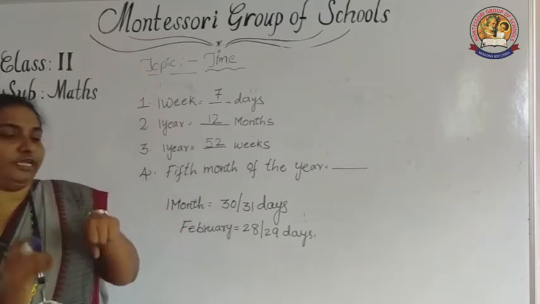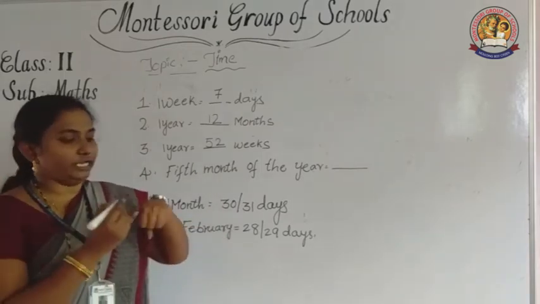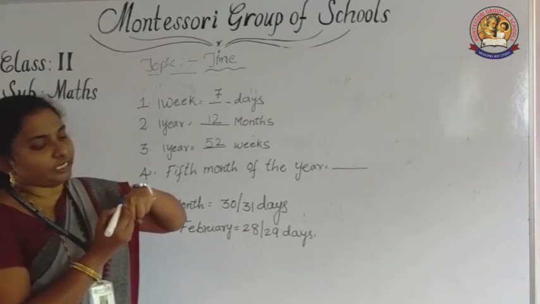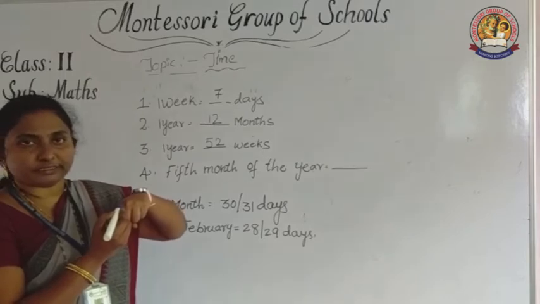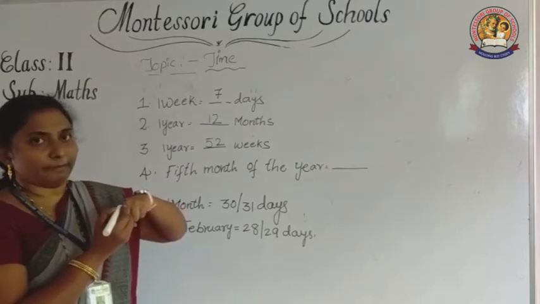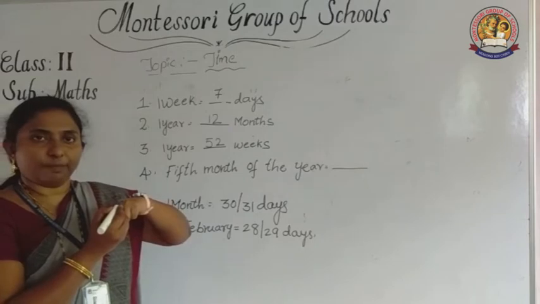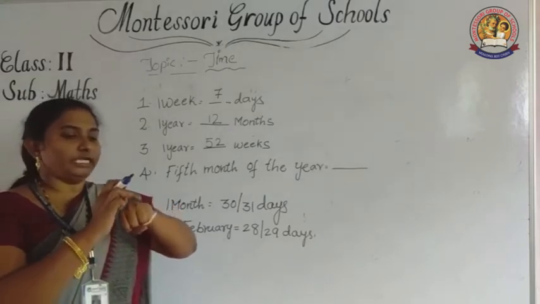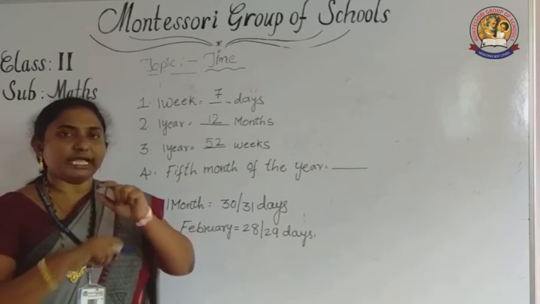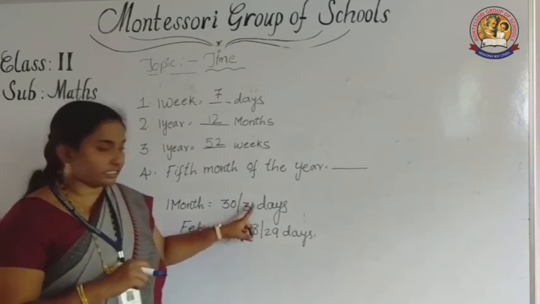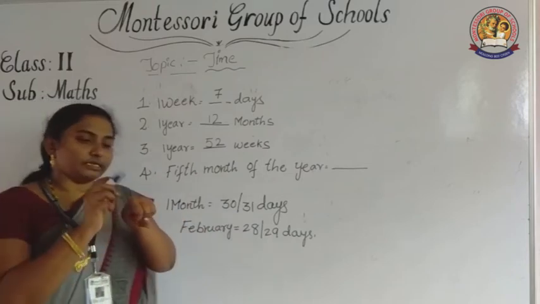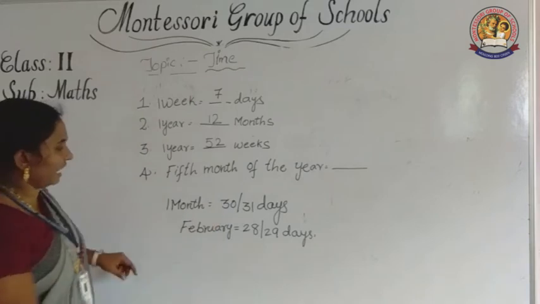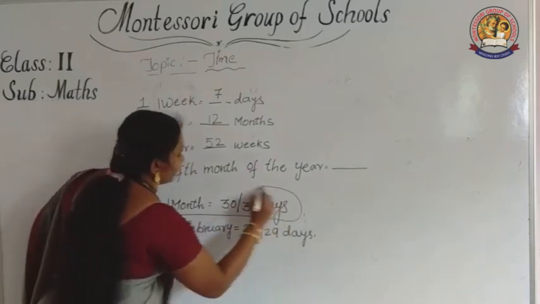Now listen carefully. We can take one pen and write the months. First, January, write J. Down here write F, F means February, and M means March. Down here April, A. Likewise, you can write and go. Wherever we get the up months, they are considered as 31 days. And the down ones are considered as 30 days.